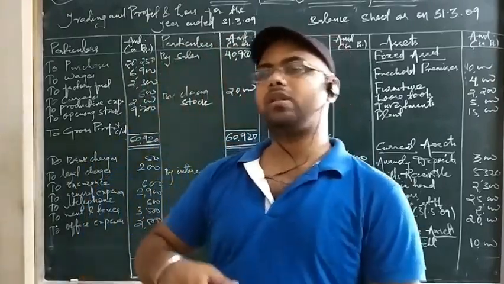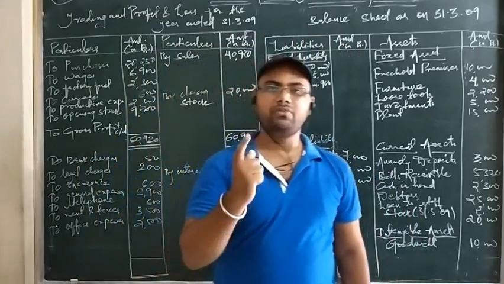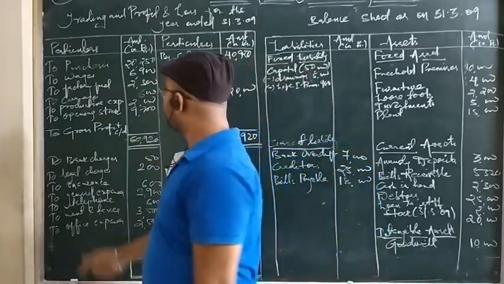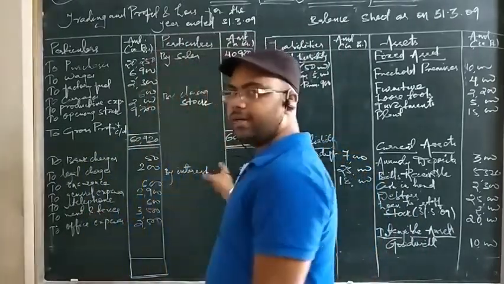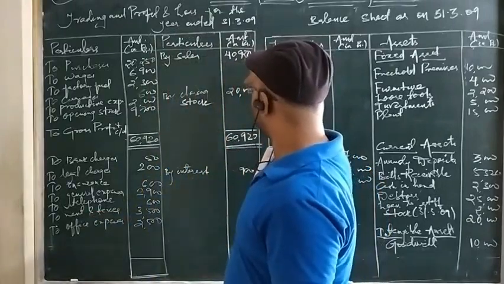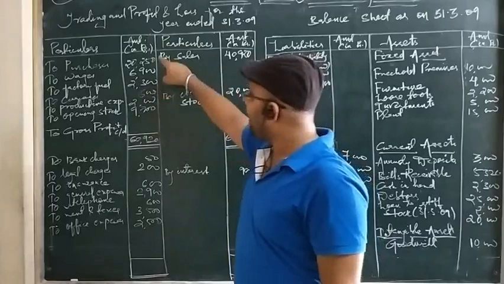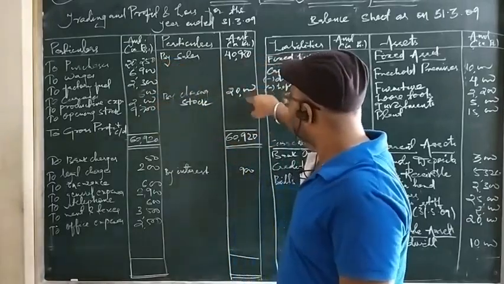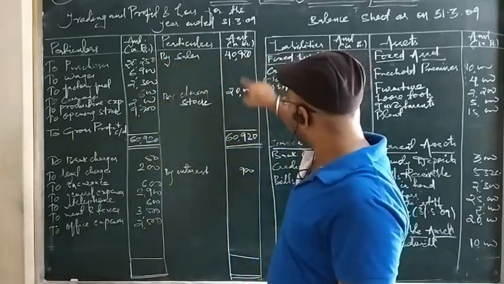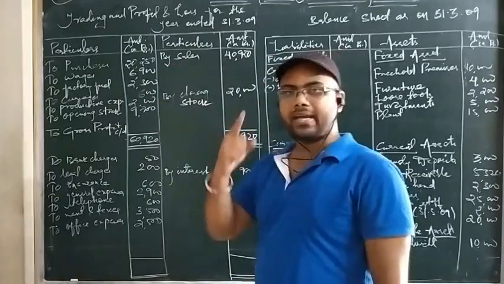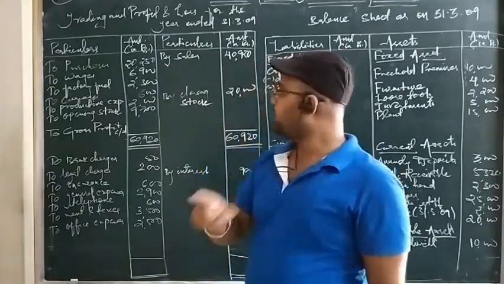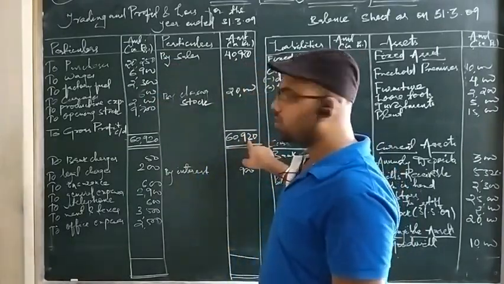As per the rule, in chronological order, first we will close the trading account. See, in the trading account I have put the total here. As you can see, the credit side is more than the debit side. The items are more, but the amount is lesser. Here the items are less, but the amount is more. So the total amount comes to 60,920. You can again check when you watch the video. So this total amount comes to 60,920.